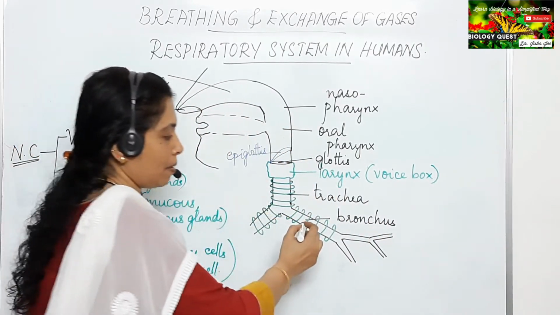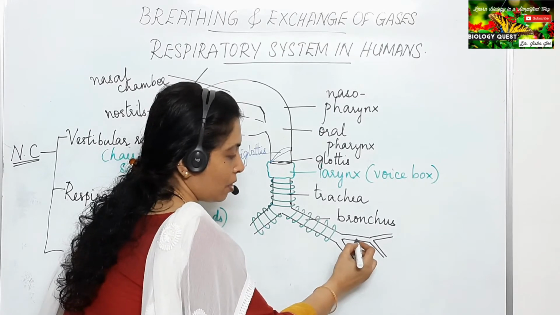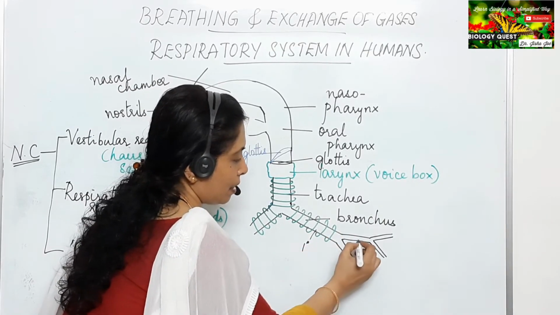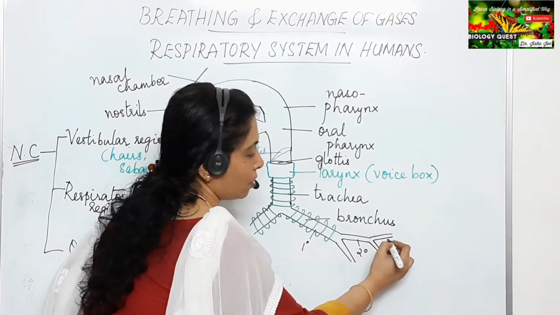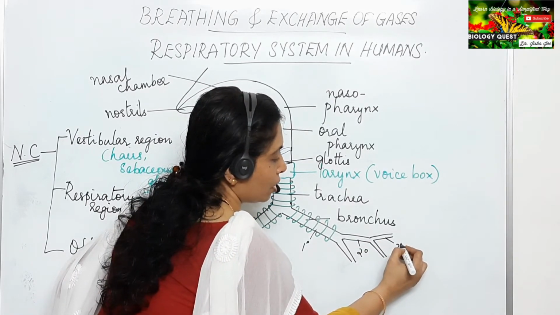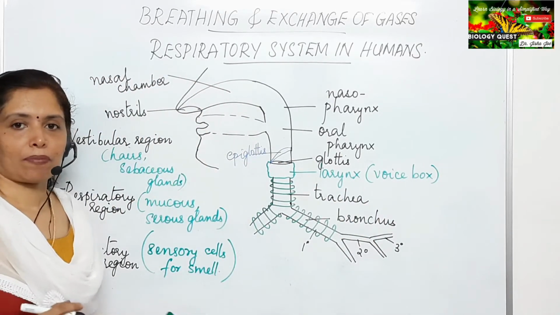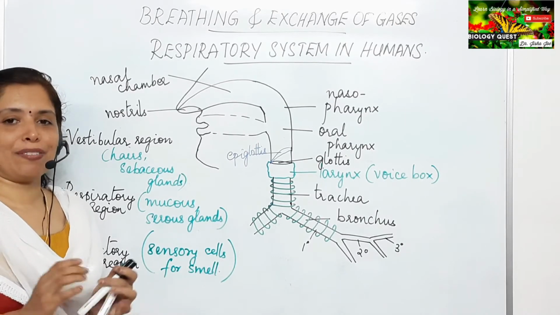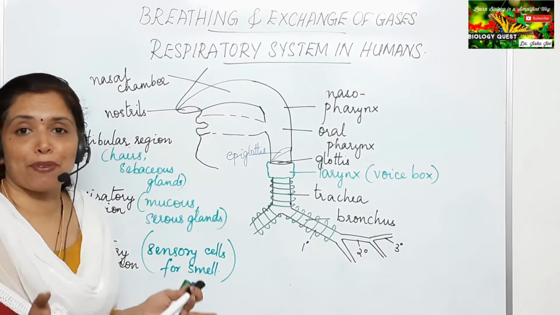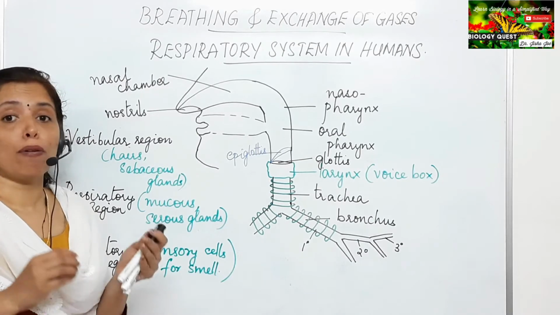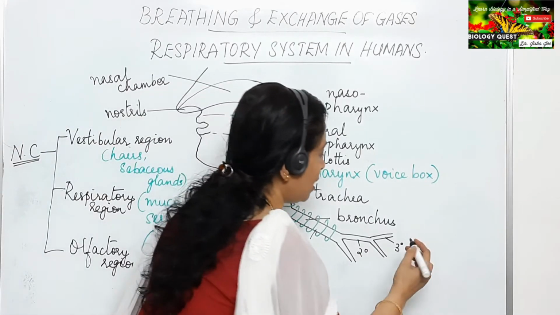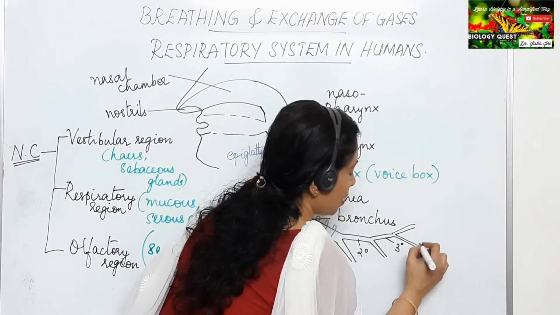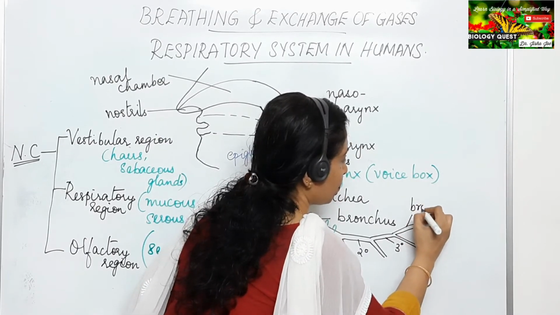Okay, so this is the primary bronchi. This is the secondary bronchi. I'll just mark. That is the primary. That is the secondary bronchi. The secondary bronchi divides to form the tertiary bronchi. And the tertiary bronchi divides again to form finer branches which are called the bronchioles. These are the bronchioles.